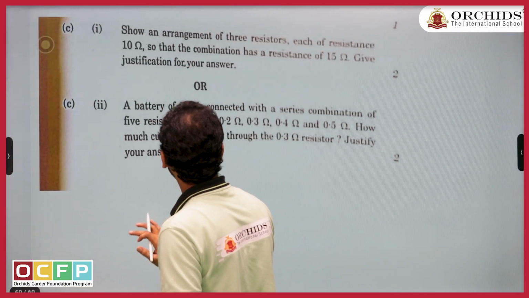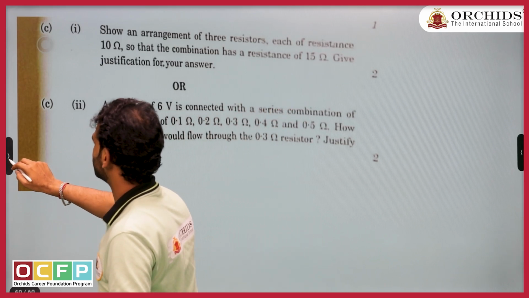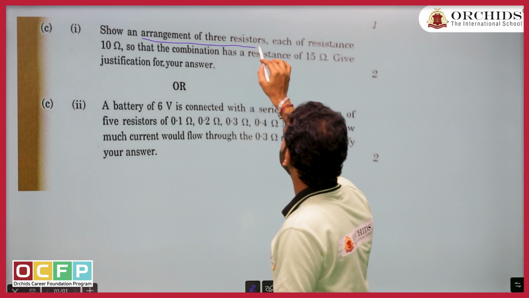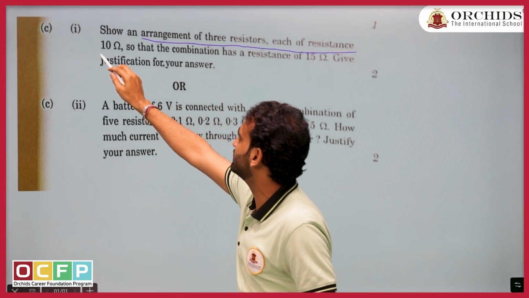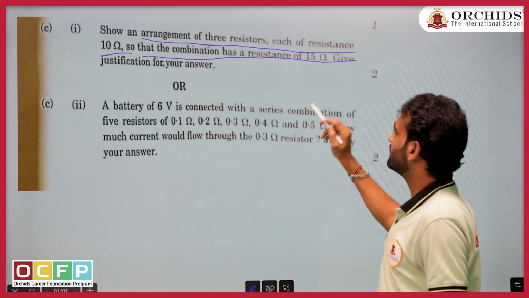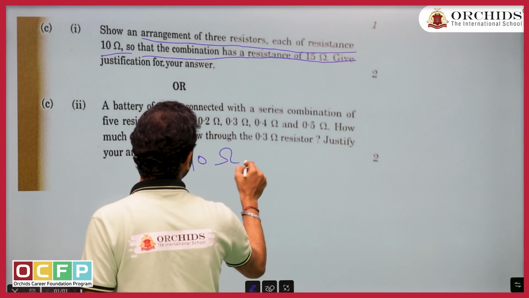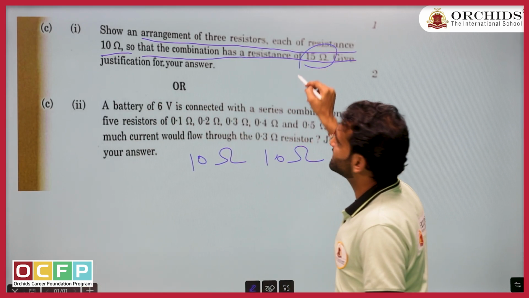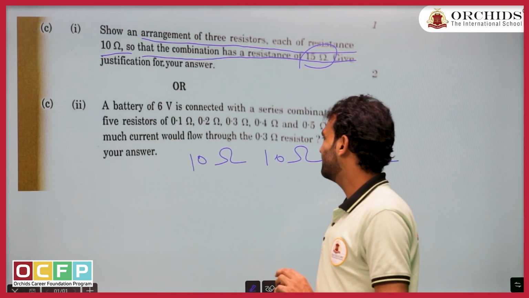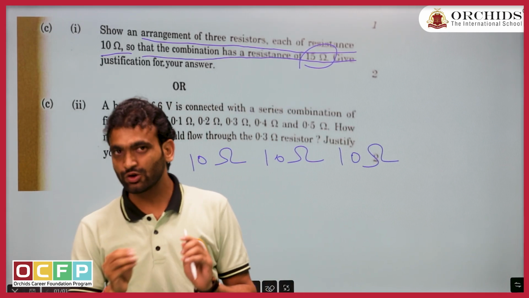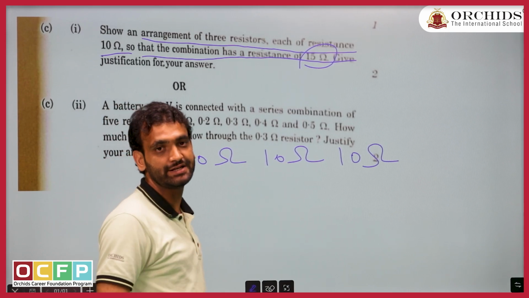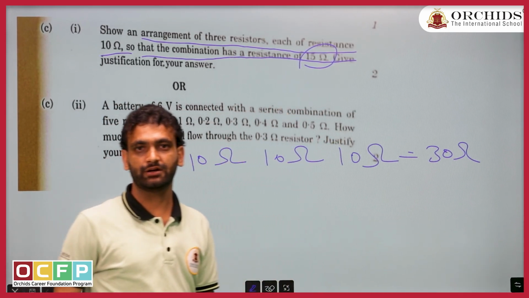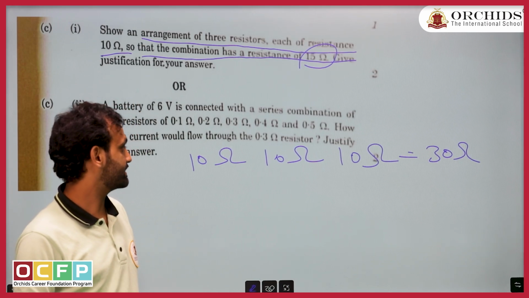Let me show the last part of the question. Yes, this part was easy. What is it showing? Show an arrangement of 3 resistors, each of 10 ohm, so that the combination is 15 ohm. You are given 3 resistors of 10 ohm, 10 ohm, 10 ohm. Now you have to give me a resultant of 15 ohm. What should be the combination? Again, use common sense. If I connect in series, what is it going to give? It is going to give 30 ohm.